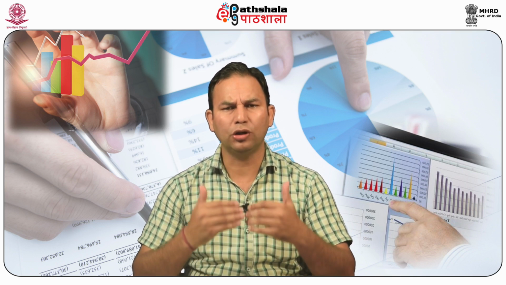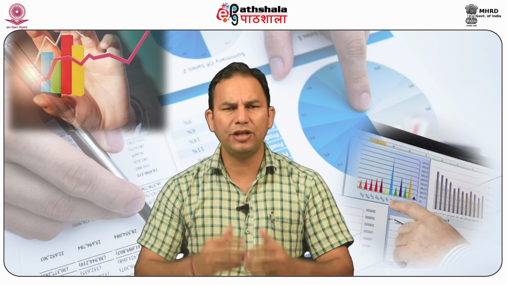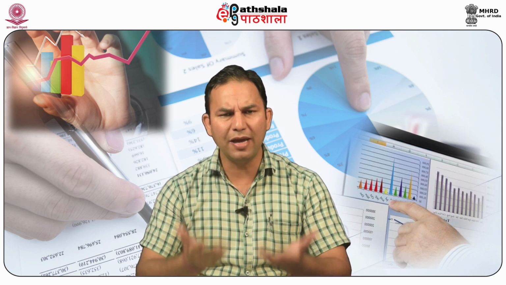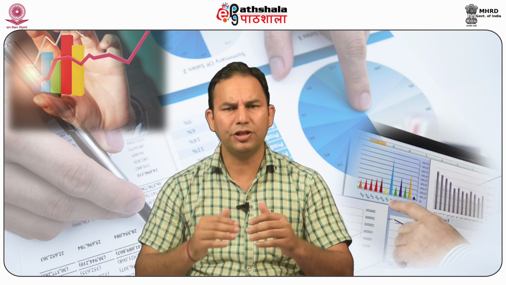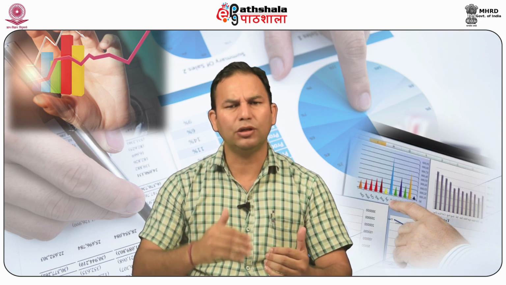Now let us understand the meaning of Schedule 3 of the Companies Act 2013. Schedule 3 to the Companies Act 2013 deals with the form of balance sheet and the statement of profit and loss and the classified disclosure to be made therein, and it applies uniformly to all the companies registered under the Companies Act. It is the prescribed form for the preparation of financial statements or final accounts of an accounting year, that is, 1st April to 31st March.